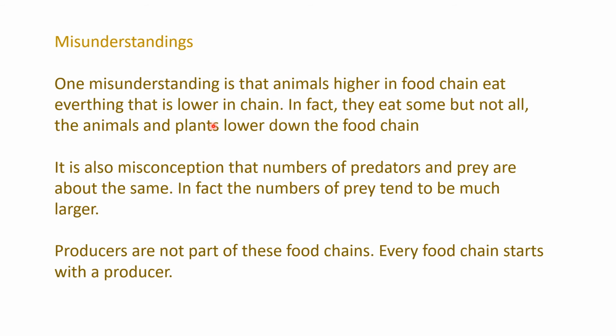There are some misunderstandings. One misunderstanding is that animals higher in the food chain eat everything lower in the food chain, but in actuality they eat some, but not all, of the animals and plants lower down the food chain. Another misconception is that the numbers of predators and prey are about the same, but in fact the numbers of prey tend to be larger. Another misunderstanding is that producers are not part of the food chain, but in reality every food chain starts with the producer.